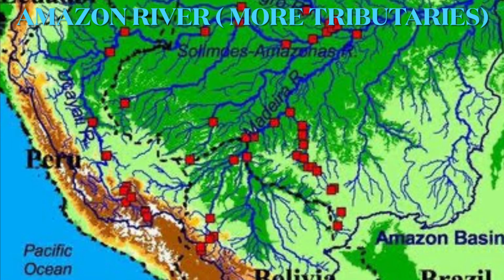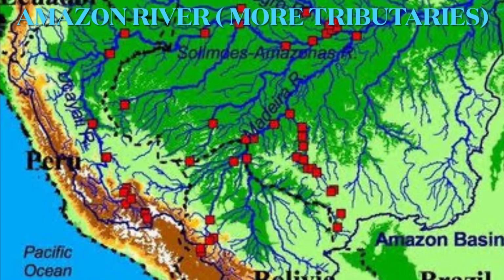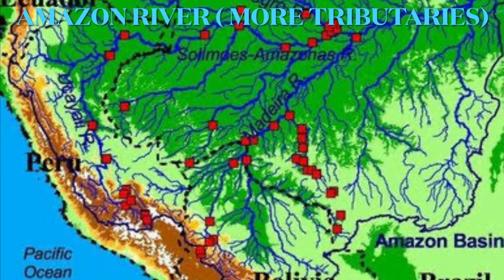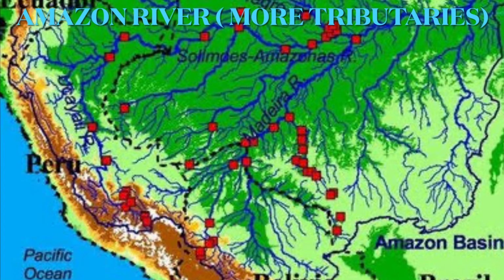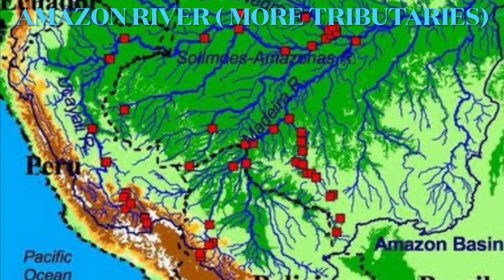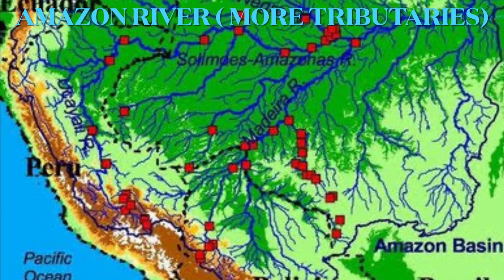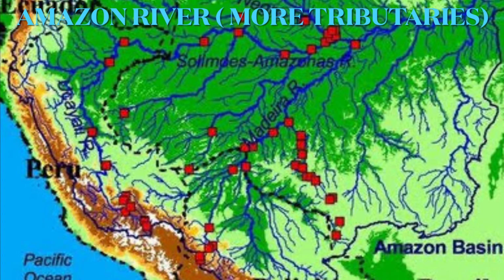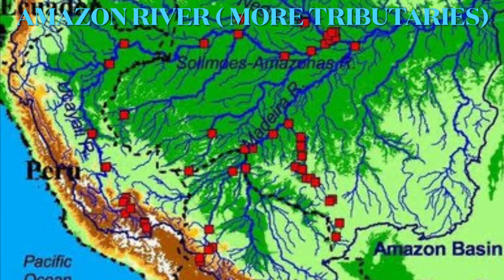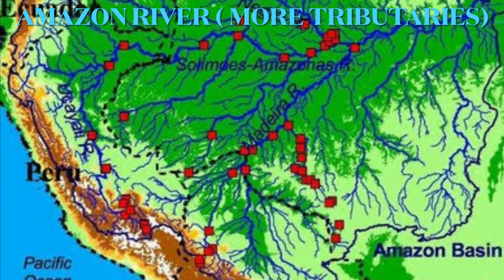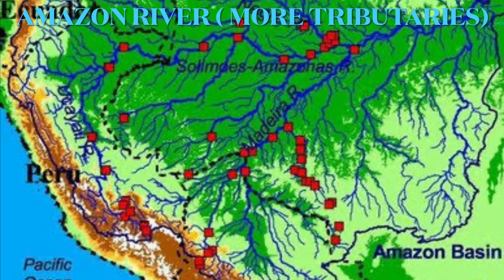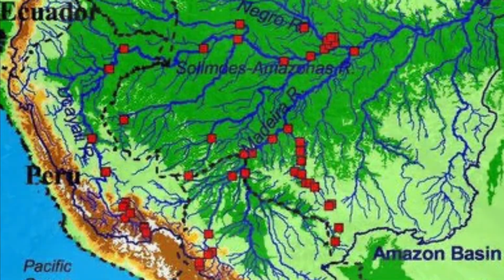The main tributaries together form what is known as the Plate river system. So the Amazon river has many tributaries.